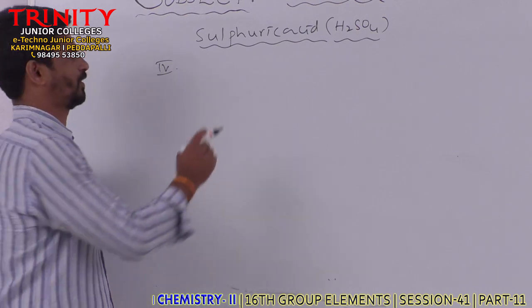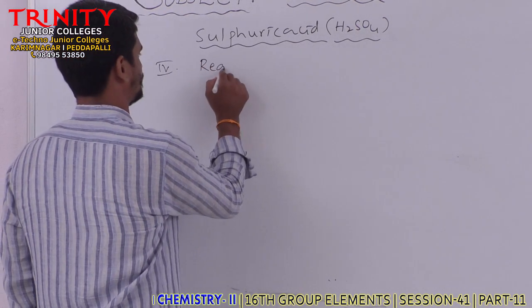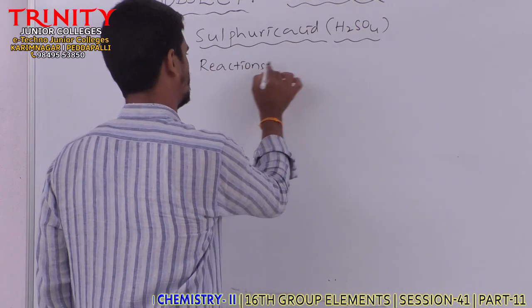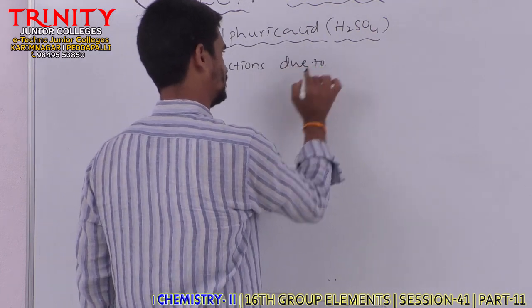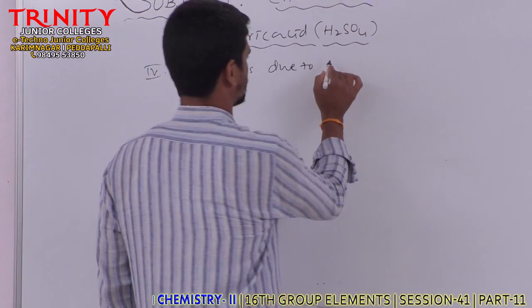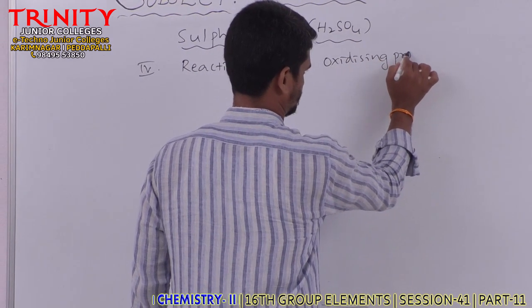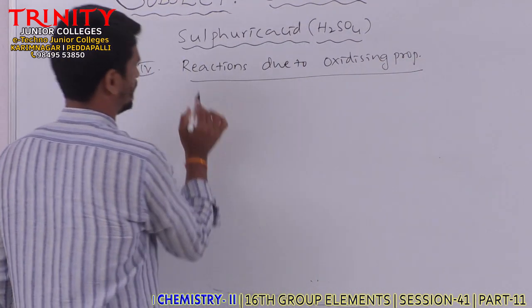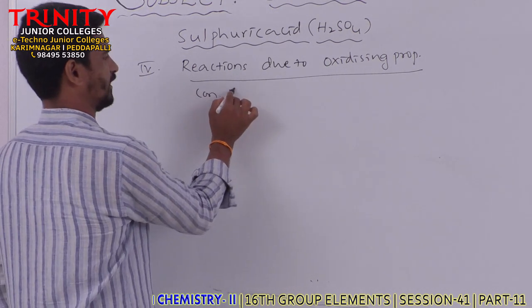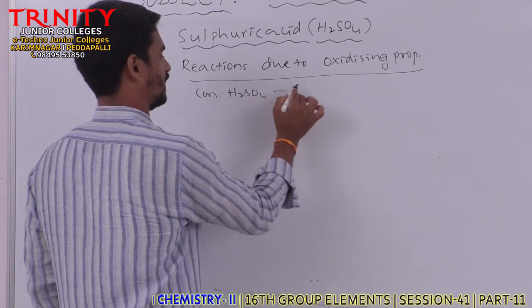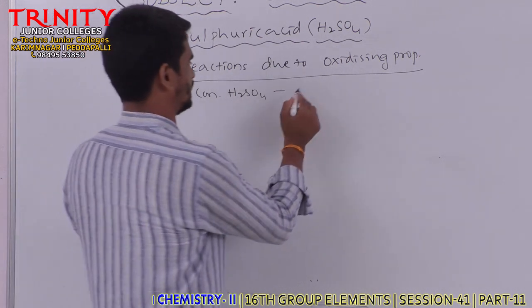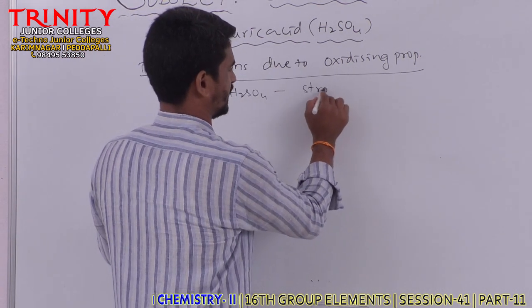The next type of properties are reactions due to oxidizing property. Here concentrated H2SO4 acts as a strong oxidizing agent.